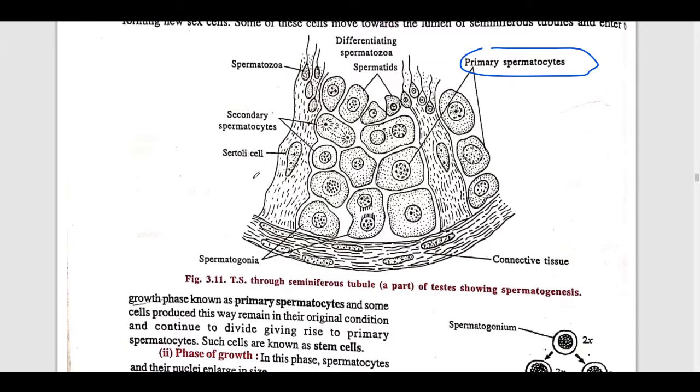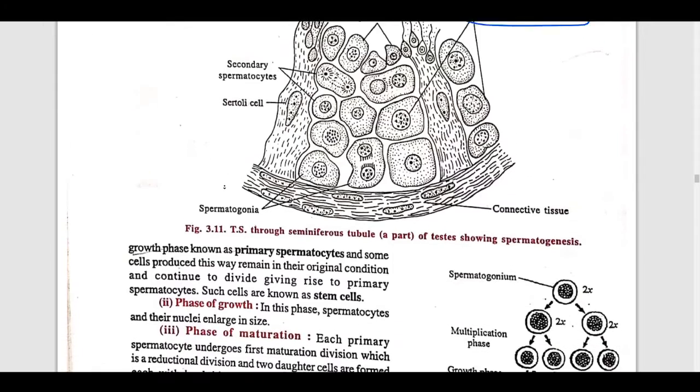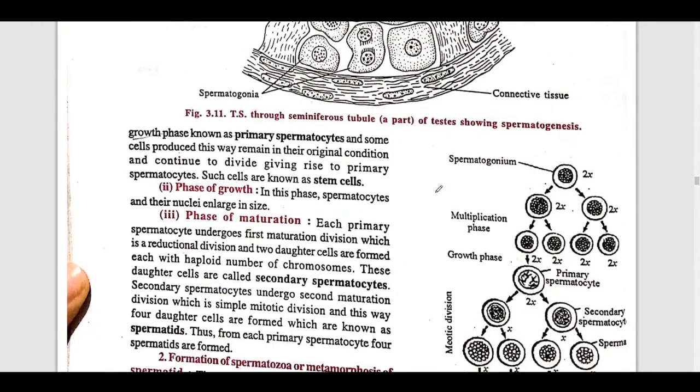Okay, now look at this diagram, what I am explaining to you. See, this is a single cell, right? Here it is written 2x, means a diploid number of chromosomes. This is called spermatogonium, what we are talking about. Okay, now first of all they will multiply. We have just read it, the phase of multiplication.